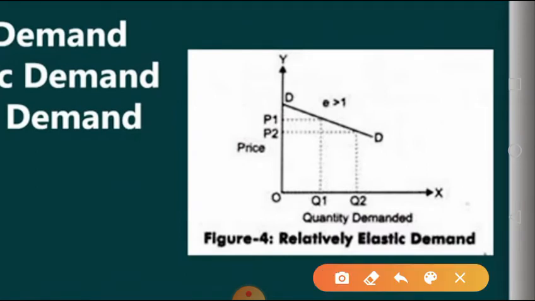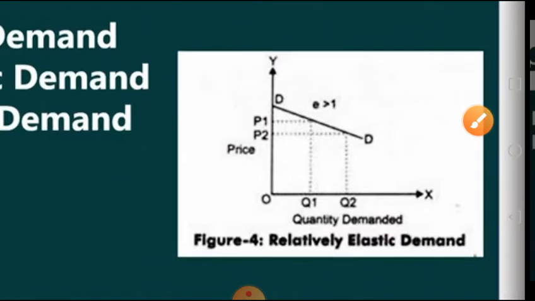You can see when there is a small change in the price but huge change in the quantity demanded. The price is decreasing. It was on P1, now it is on P2, a small change in the price, but there is greater change in the quantity demanded. I hope you are getting this.